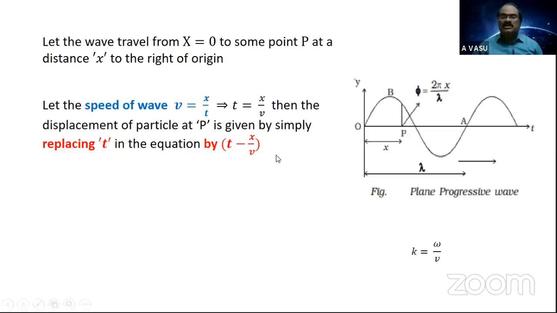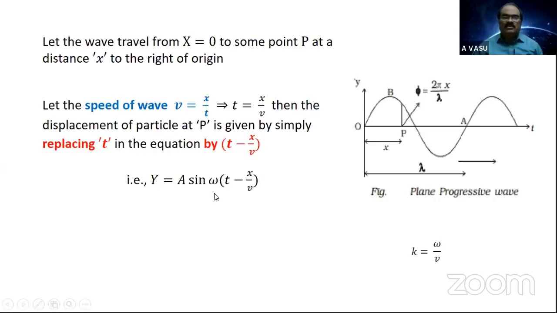Now you have a clear idea. Therefore, in order to find the displacement of the particle at point P, instead of t, we have to take the time as t minus x by v. That is, we have to replace the time t with t minus x by v. So what is the equation for displacement of a particle?